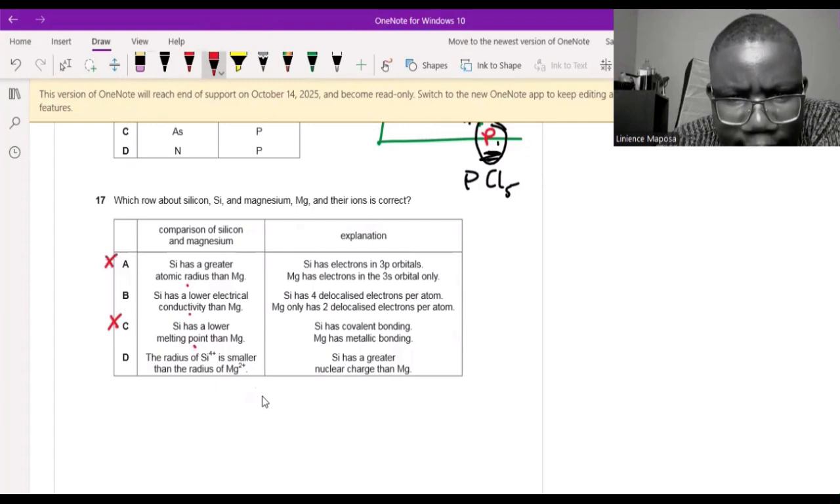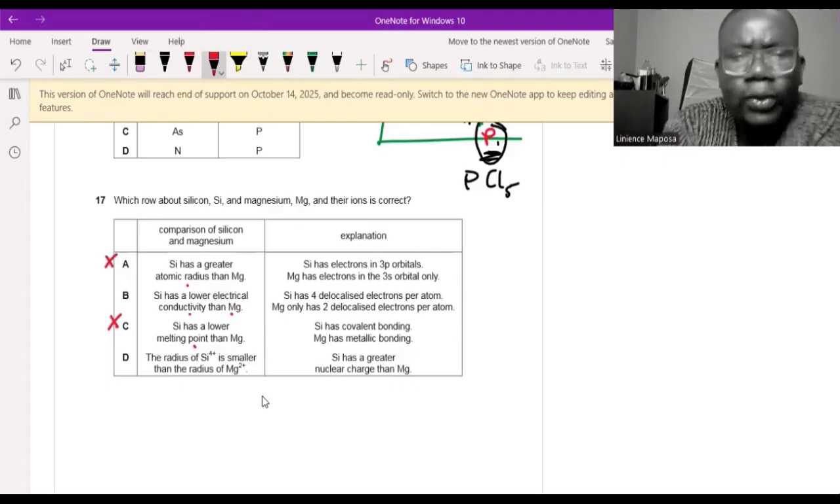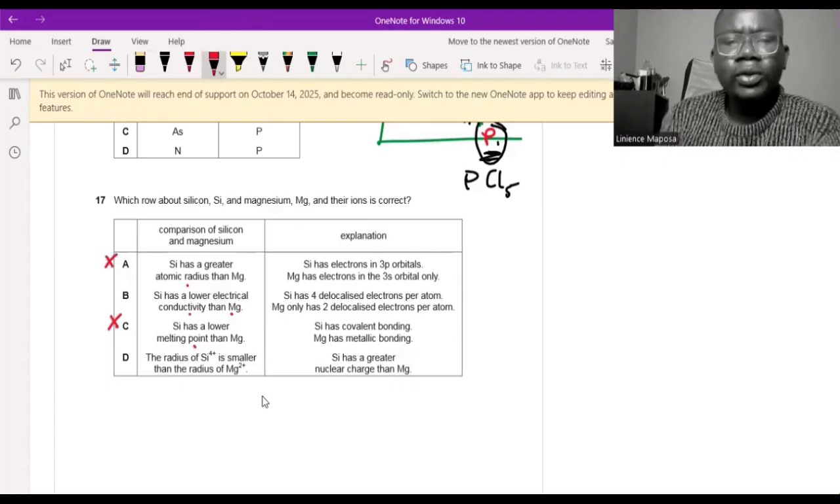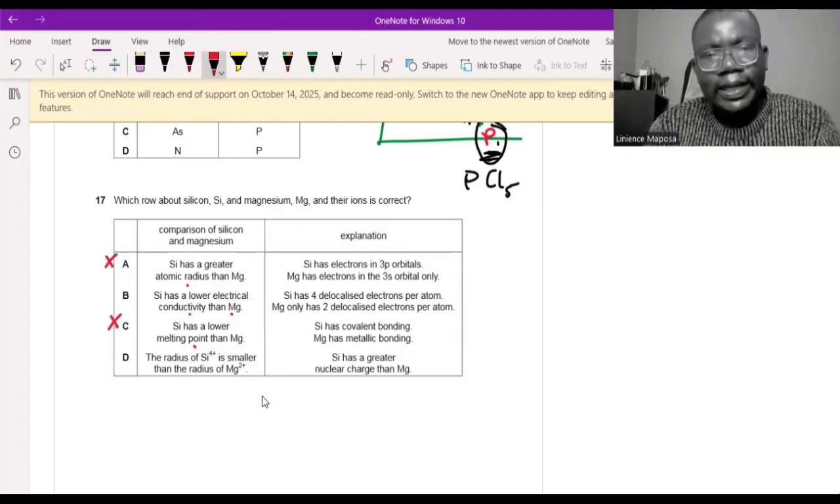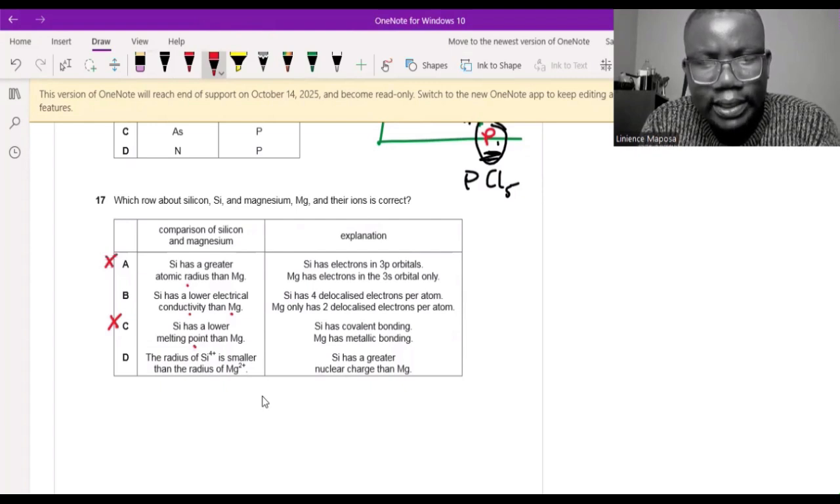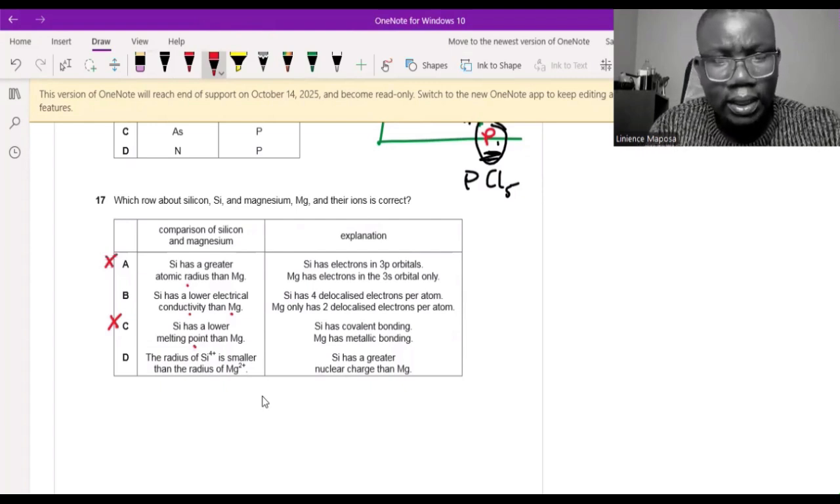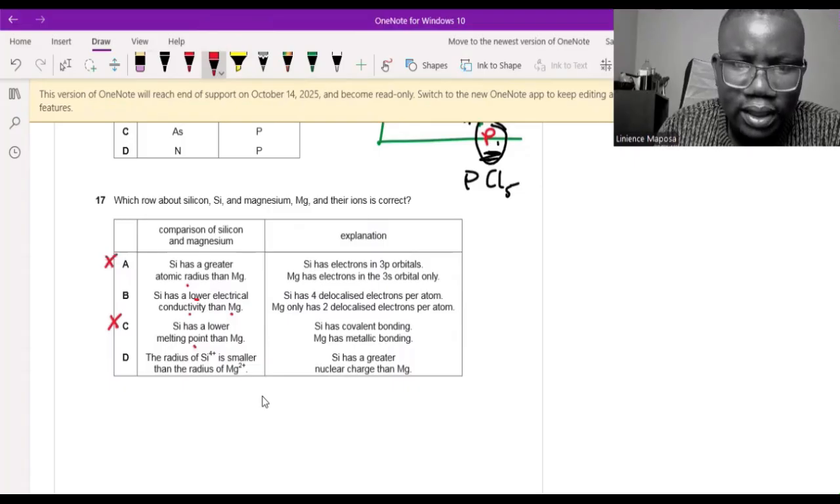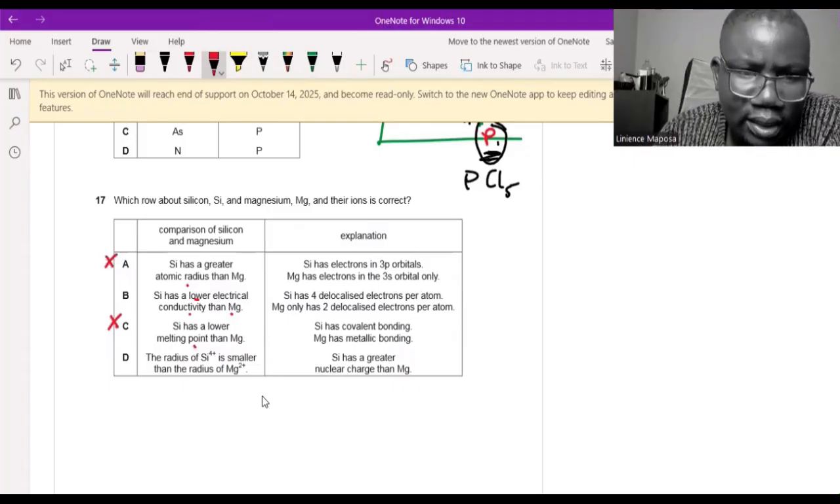Let's find now the explanations. Silicon has 4 delocalized electrons per atom. They said silicon has lower electrical conductivity. So if silicon has lower electrical conductivity than magnesium, and the explanation is that silicon has 4 delocalized electrons per atom, magnesium only has 2, this is a contradictory statement. If silicon has lower electrical conductivity, then we cannot argue that it is because it delocalizes more electrons. That doesn't make sense, because if it's releasing more charge carriers, then we expect higher electrical conductivity. But we have said it's got lower electrical conductivity. Then we cannot argue that it releases more charge carriers. So I'm suspecting B is wrong.